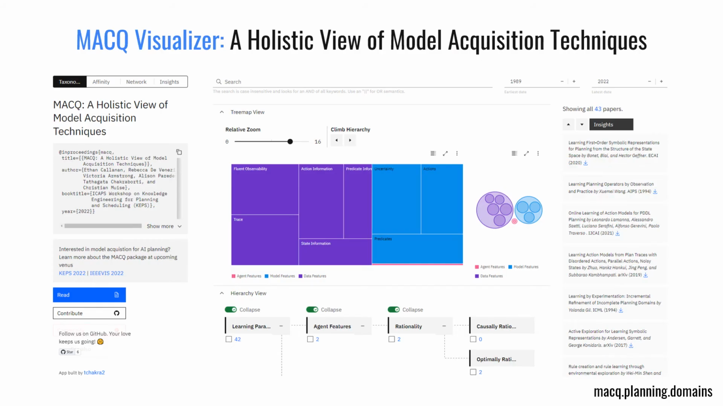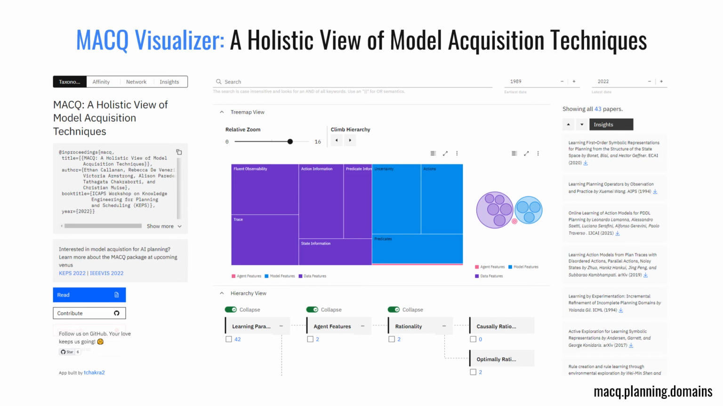MACQ also includes an online visualization interface with the main purpose of being a centralized way to keep up to date with the state of model acquisition research. As new papers are written and new features are covered in the space, the site will be updated to reflect current knowledge. Three visual lenses are available on the site to view these model acquisition papers. The lenses are Taxonomy, Affinity, and Network. Finally, there is a fourth tab for Insights, which provides ideas for future research.